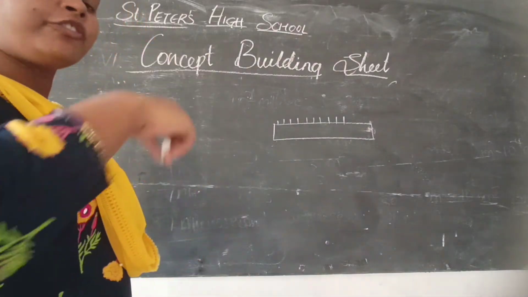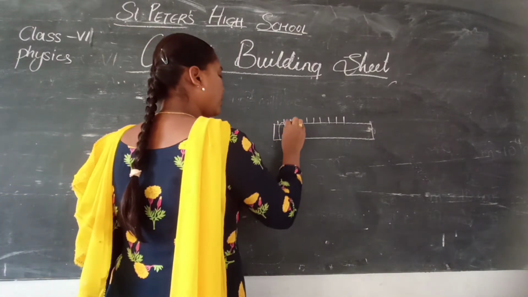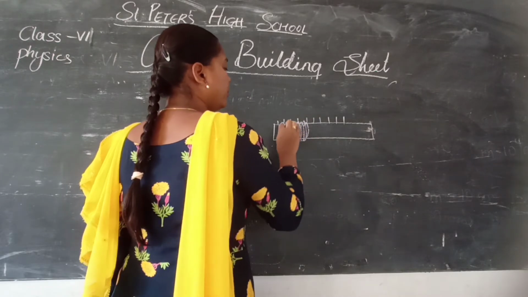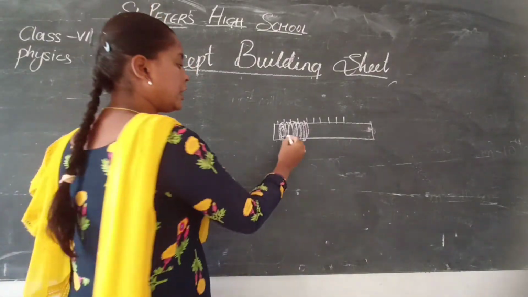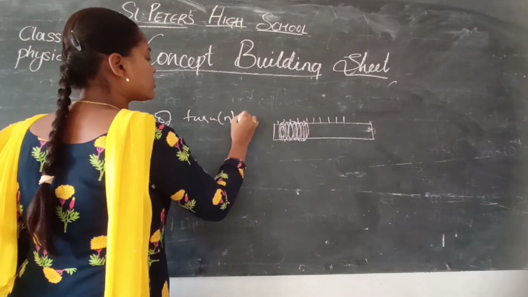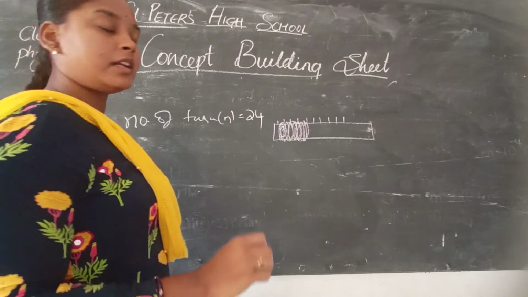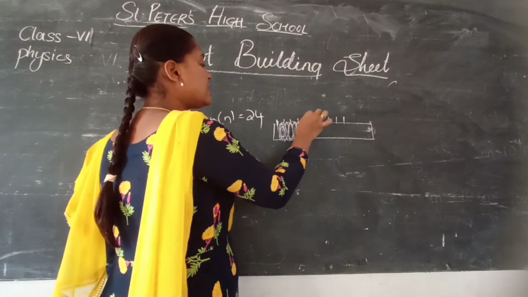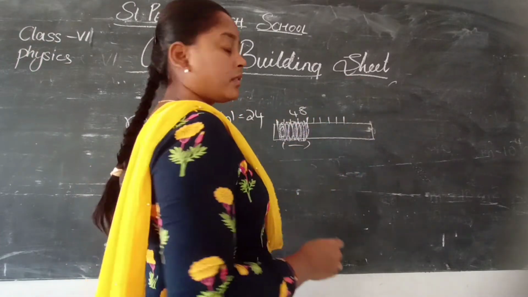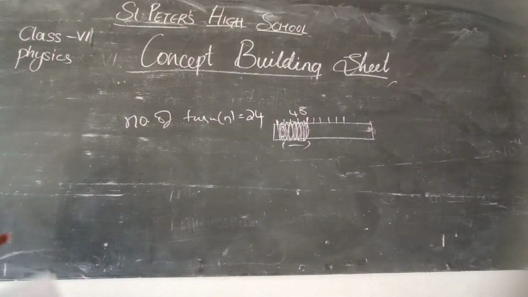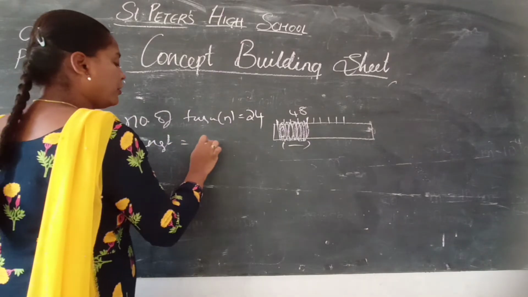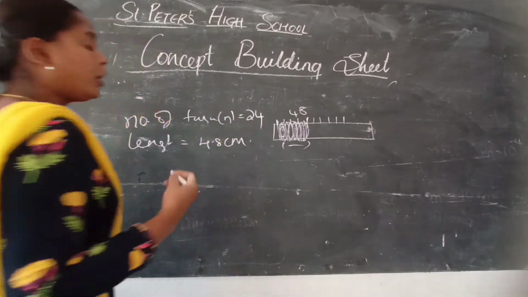What they have said, 24 turns have been made by the coil around the pencil. So the number of turns, n, is equal to 24. And that distance is 4.8 centimeters, the distance over which the wire has been rounded around the pencil. So length is equal to 4.8 centimeters. Now what we have to find out?